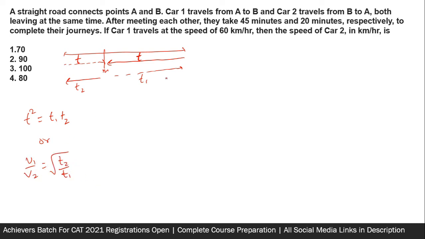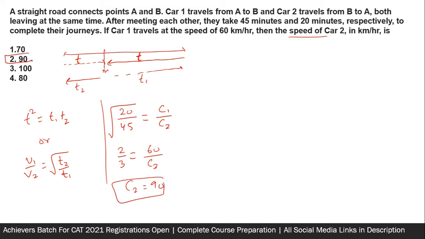So what do we have to find? We have to find speed. Car 1 and car 2 take 45 minutes and 20 minutes. Under root of T2 by T1 will be the ratio of the speeds of car 1 and car 2. So this is going to be 2 by 3, and the speed of car 1 was 60, so the speed of car 2 will come out to be 90. Easy question, provided that you knew this formula.